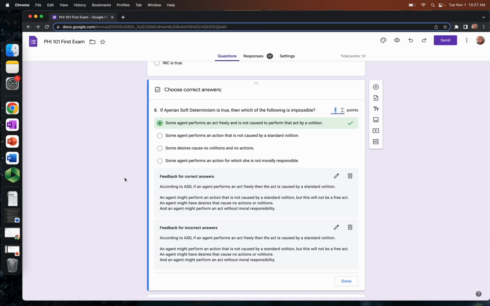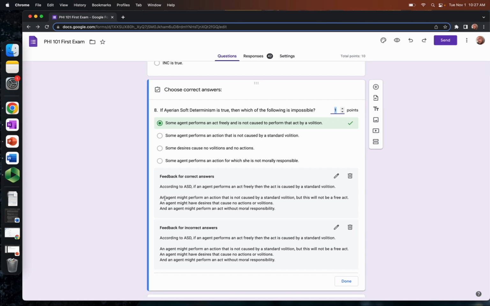Number 8, if Aristotelian soft determinism is true, then which of the following is impossible? Check it out. According to this view, if an agent performs an act freely, then the act is caused by a standard volition. Now, an agent might perform an action that's not caused by a standard volition, but this will just not be a free act. So 2 is eliminated. You can perform an action that's not caused by a standard volition. Okay? That's just not a free act.